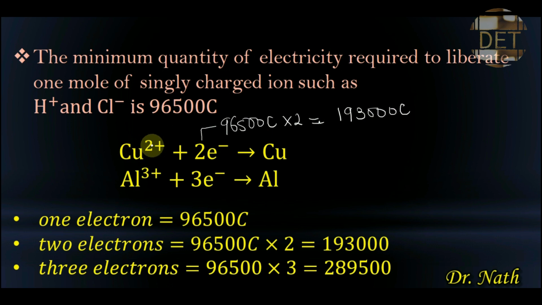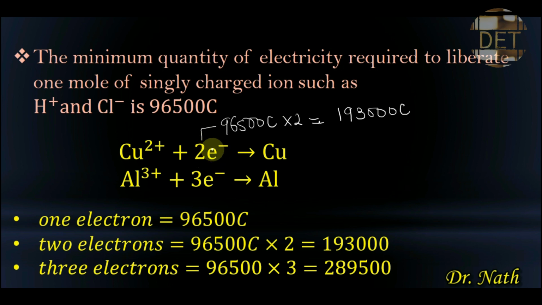So copper is a divalent element. As a divalent element, it has 2 positive charges. So for it to liberate 1 mole of copper or 1 atom of copper, it will have to accept 2 electrons of electricity.